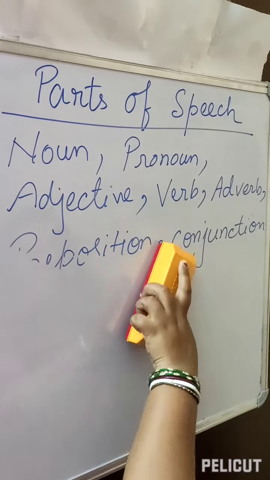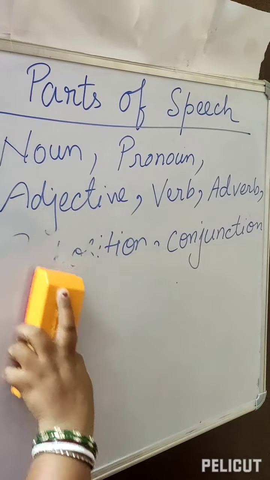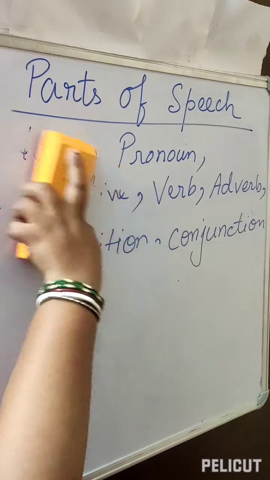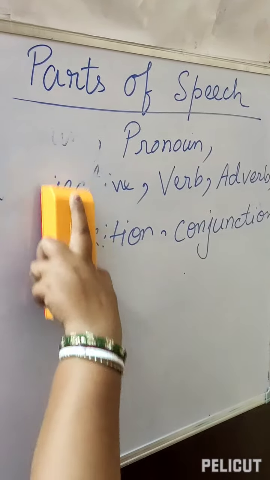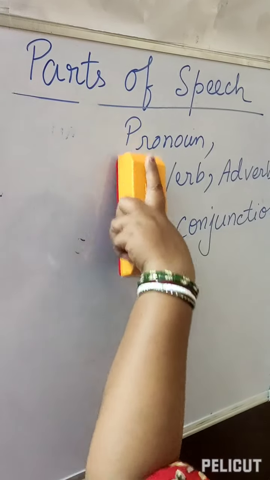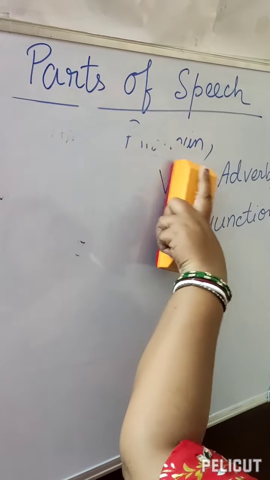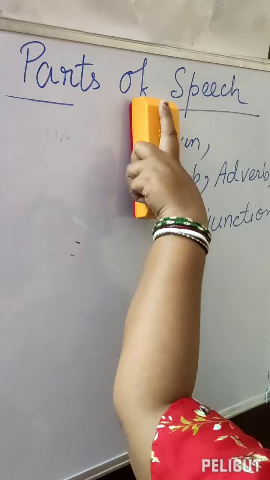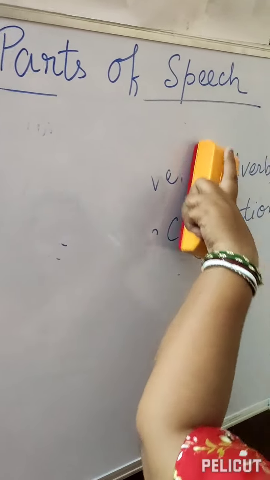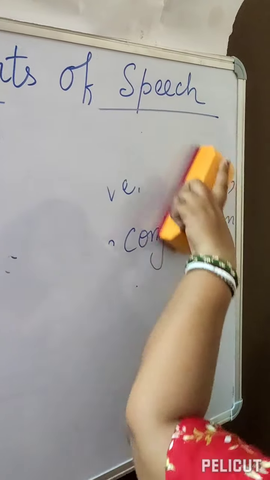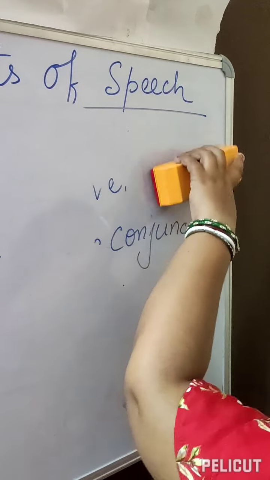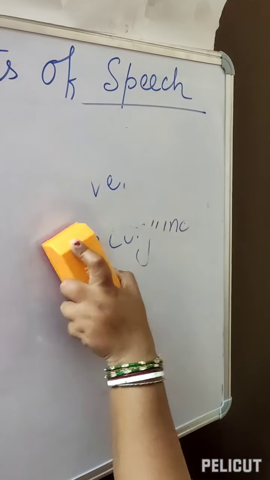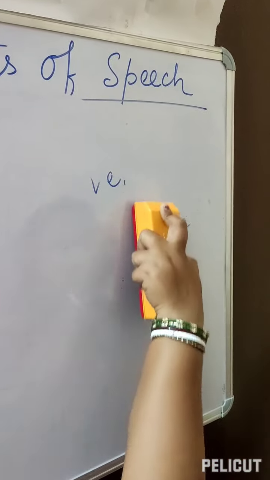So friends, I think you are thinking. Your 30 seconds are going to be over, and now you have to write in your paper such a sentence where all the parts of speech will be there. I hope you have understood, and I hope that you will be able to write.